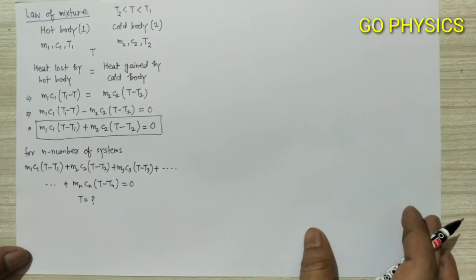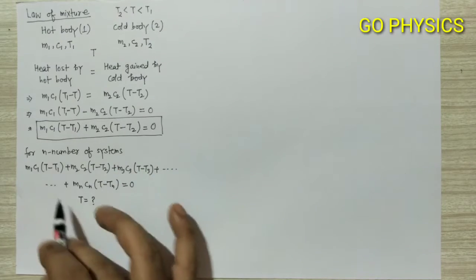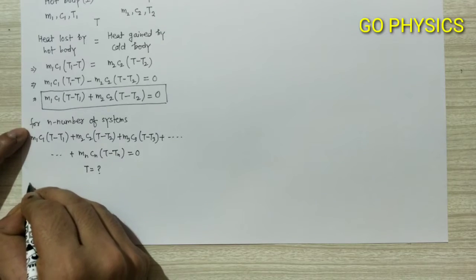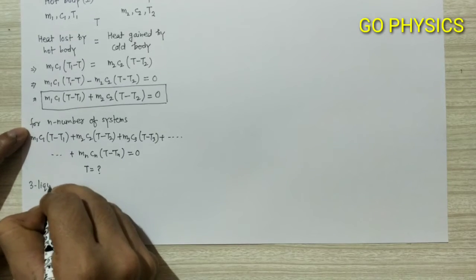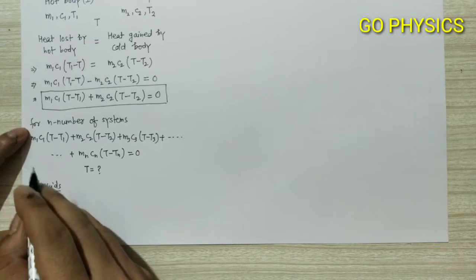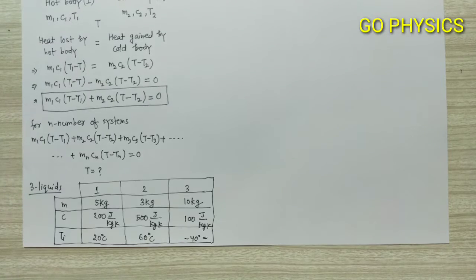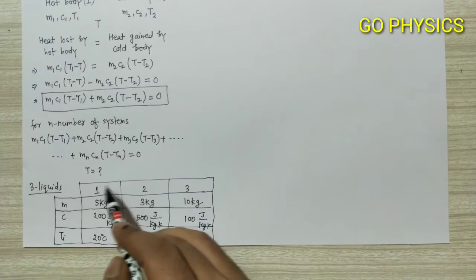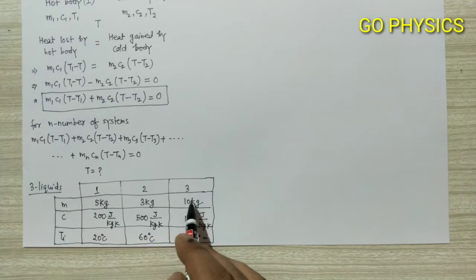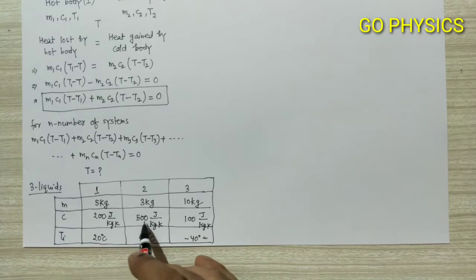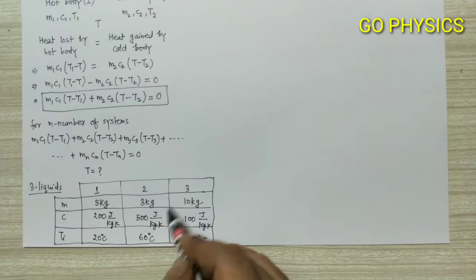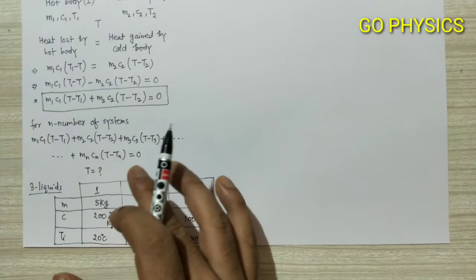Now let us see some numerical problems to make the concept more clear. Let us suppose we have three liquids, and this is the data given for the three liquids: the masses are 5 kg, 3 kg, 10 kg, specific heat capacities are 200, 500 and 100, and the initial temperature of liquid 1 is 20 degrees, liquid 2 is 60 degrees, and for liquid 3 it is minus 40 degrees.